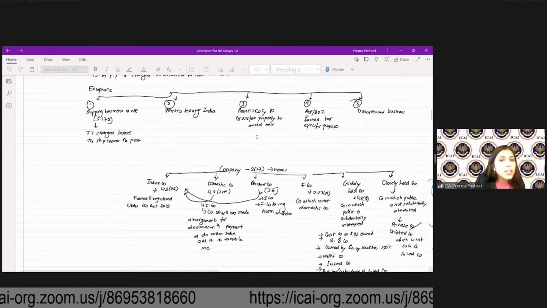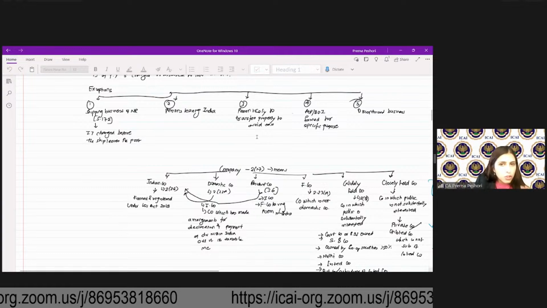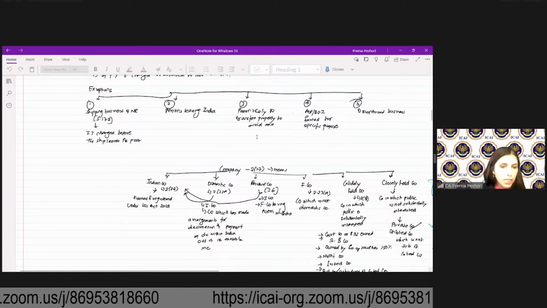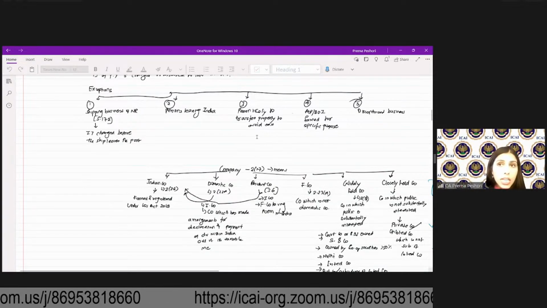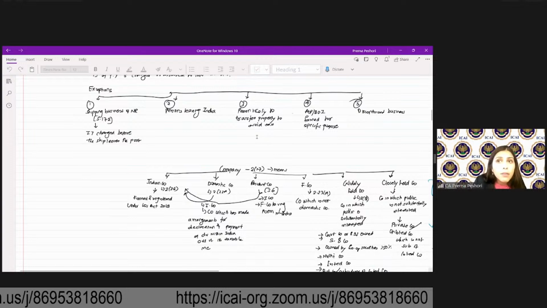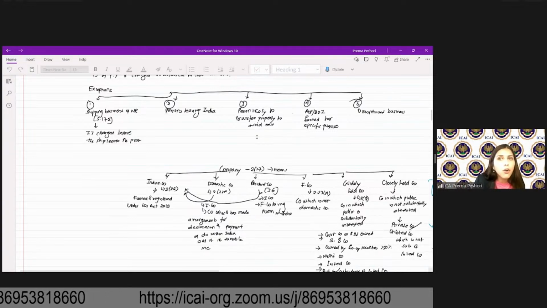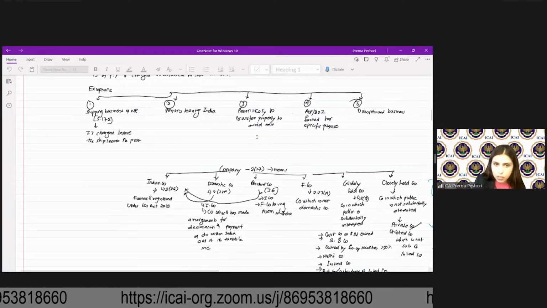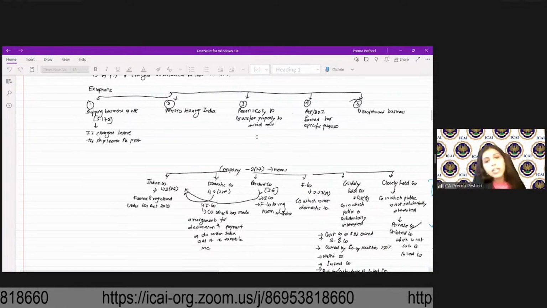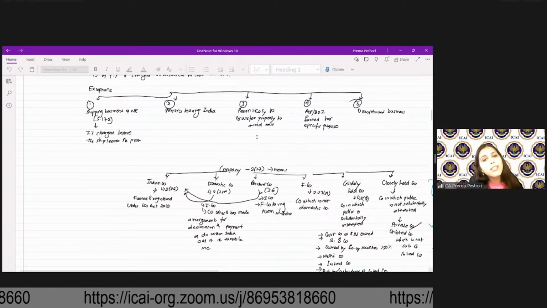So that is the difference between the new and the old regime. Now coming to a company, as I told you, there is a distinction between the domestic company and the foreign company. So what are the distinctions? Under the domestic company, the general tax rate is 30%.